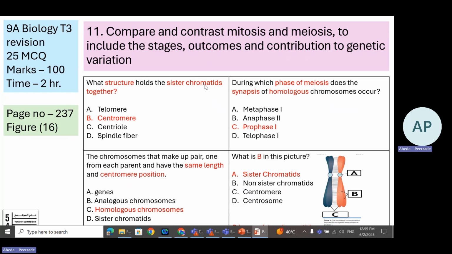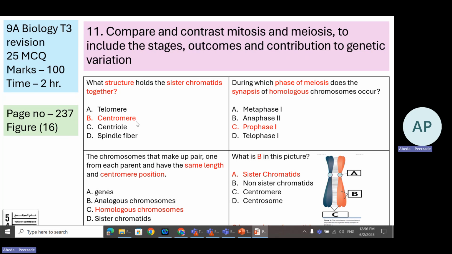Which structure holds the sister chromatids together? That is the centromere. I will tell you what mistake students make over here. You can see here it is centromere and the next option is centriole. And now in the exam, the student gets confused. What is the correct answer? Is it centriole or is it centromere?